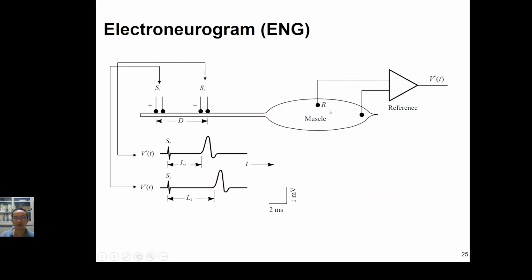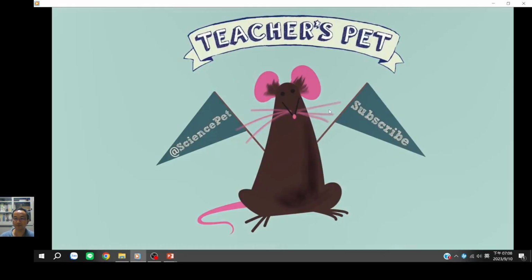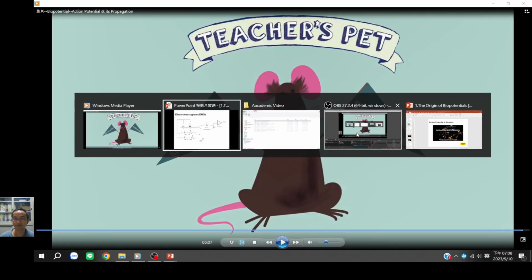So right now, let us take a 10 minute break, and then we will talk about the application of this kind of biopotential. In the previous lessons, we mentioned how our muscle, how our excitable cell can generate the biopotential. After the 10 minute break, I will talk about how we can use the biopotential for some application. So let us take a 10 minute break right now.